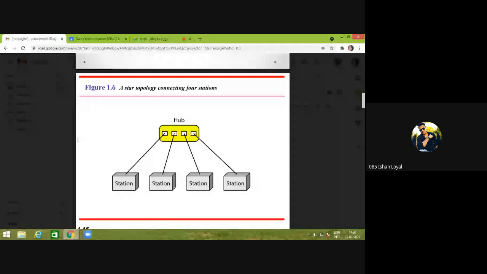Okay. Ma'am, yes, ma'am, if our data is received at port 1, then will it be copied to all the ports?